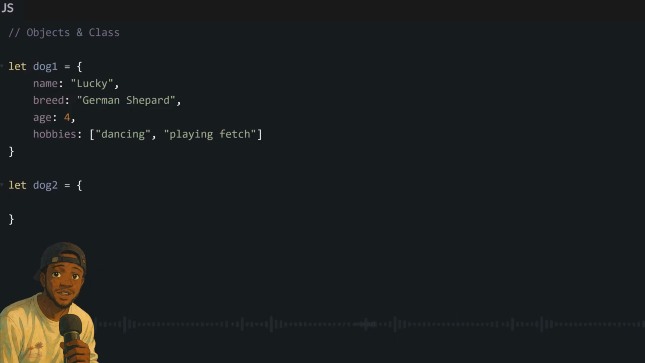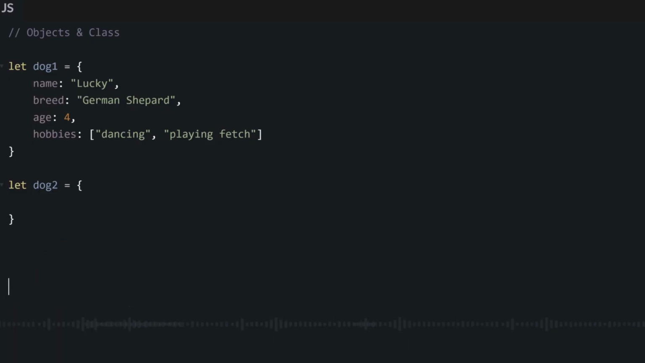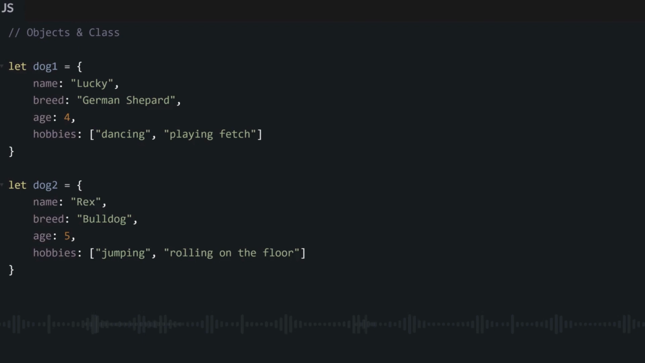We fit save this data inside an object like this. We use our name to represent a name, Lucky. We use the breed as German Shepherd and the age as 4 years old. The hobbies, because there be more than one, we create an array for him. Now, for our dog 2, we do the same thing. The name of this dog 2 now na Rex. The breed na bulldog. The age na 5 years old, and he hobbies na jumping and rolling on the floor. We also save this one inside beta using an object like this.